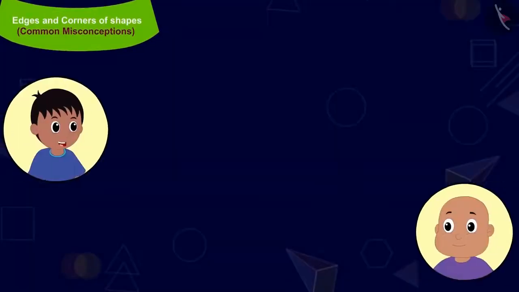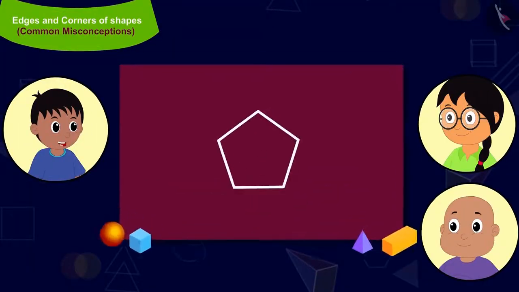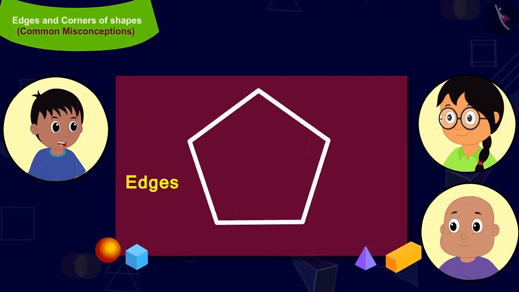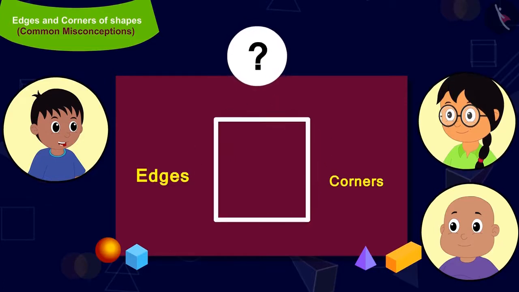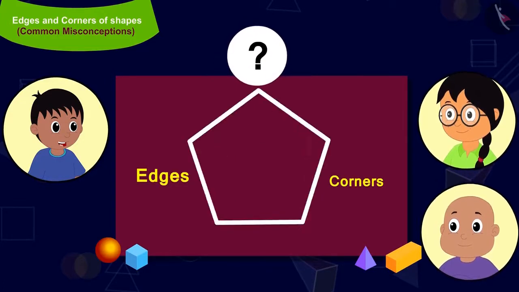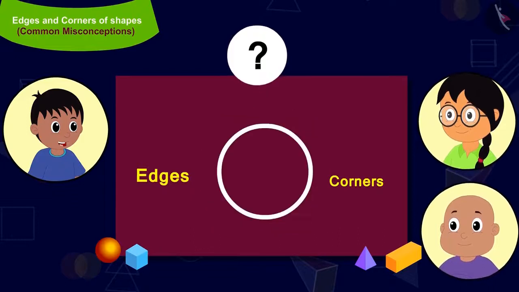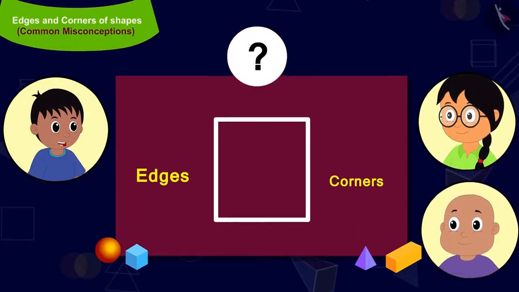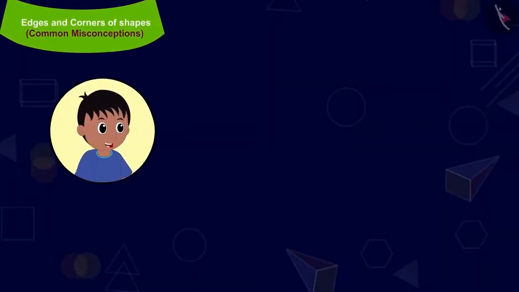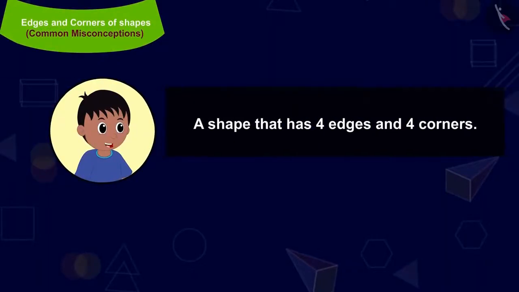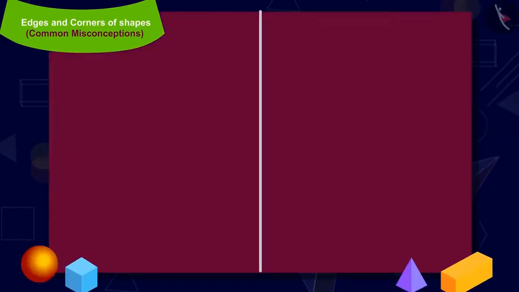Raju will tell Minu and Bablu the number of edges and corners of shapes. Minu and Bablu will have to make a shape according to the question asked. Raju's first question is such a shape which has 4 edges and 4 corners.